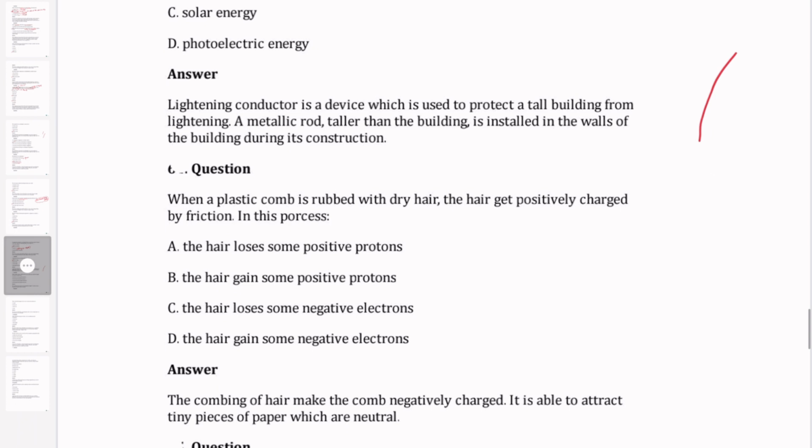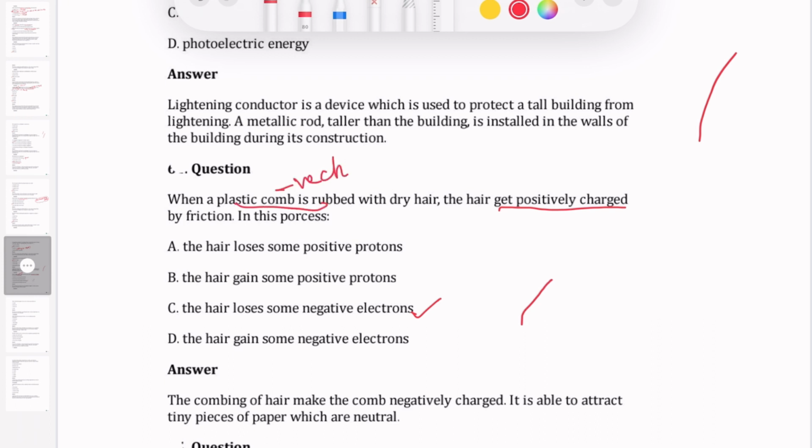When a plastic comb is rubbed with dry hair, the hair gets positively charged by friction. That means it loses some electrons and becomes positively charged. The hair loses some electrons and gets positively charged, so the plastic comb becomes negatively charged.